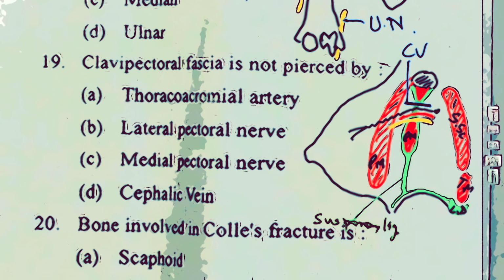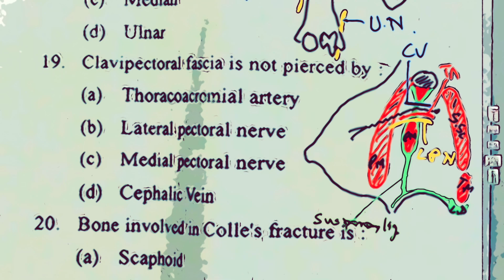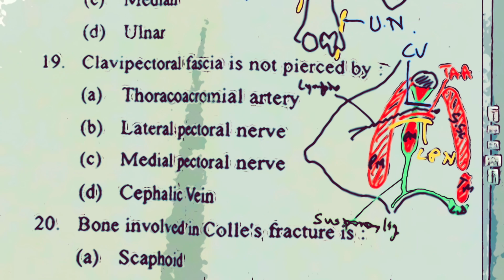So I hope you understood now. This is the lateral pectoral nerve, this is the thoracoacromial artery, and this is the deep lymphatics from the breast.